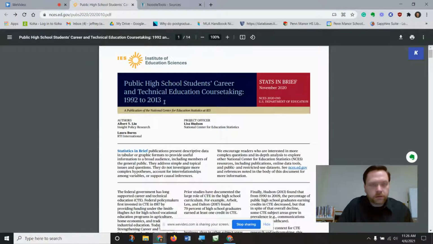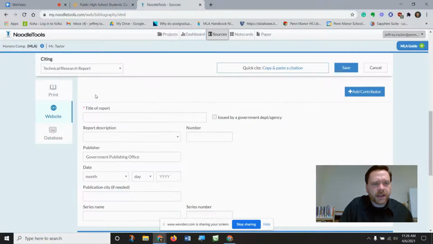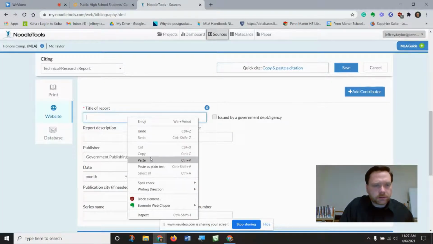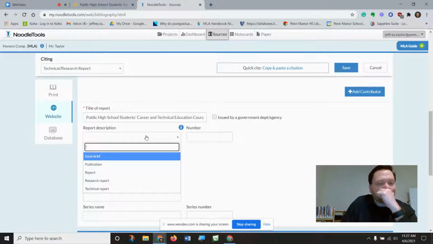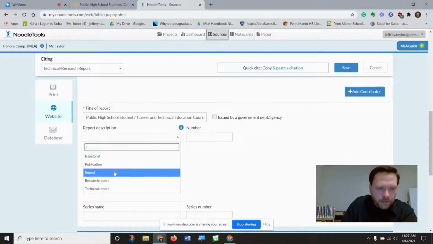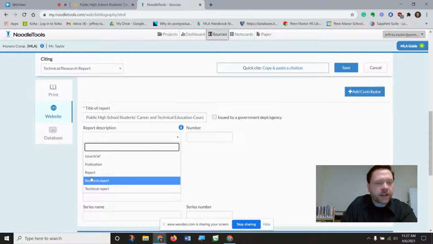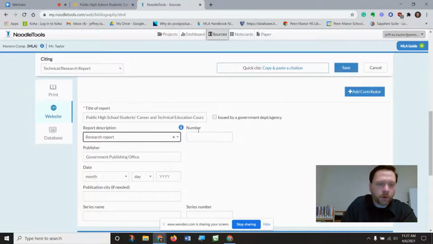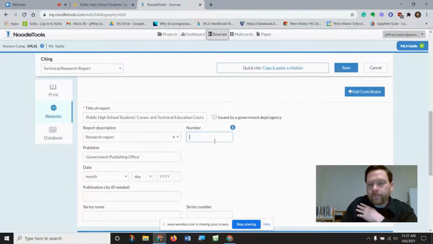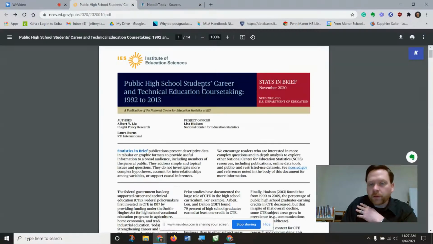So, for time's sake, we will get that in there as quickly as possible. We'll paste it in, and you'll see the report description. I wouldn't say it's absolutely essential that you get this information right. If you're not sure, just put report. If it's a research report or a technical report, you could select one of those. In this case, we've got a research report because they're reporting back on the research that they did, and that is what we will classify it as.